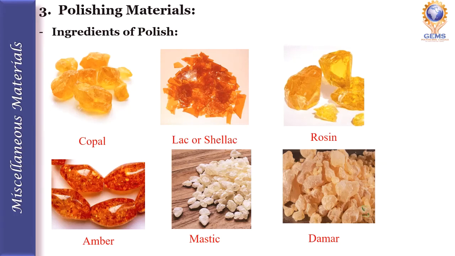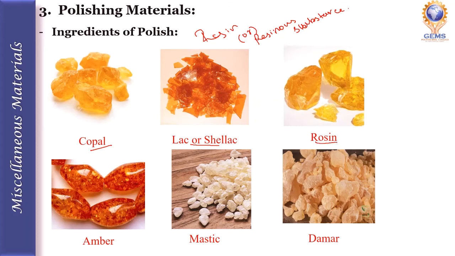Let's see what the ingredients of polish or polishing material are. These are the ingredients: materials used as a resin or resinous substance. The first one is resin. The commonly used resins are copal, lac or shellac, and rosins.